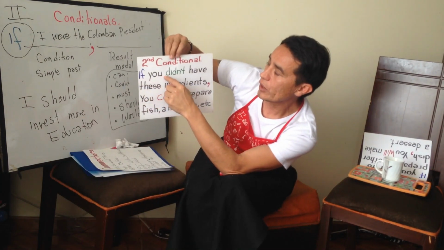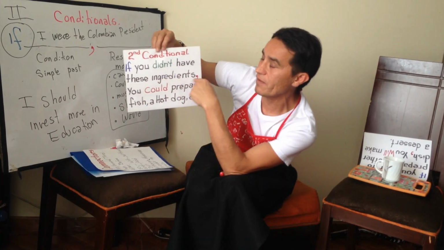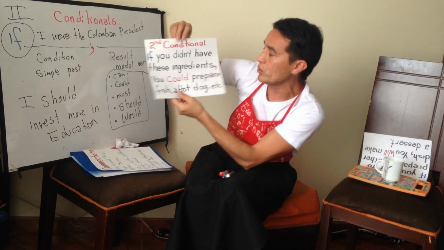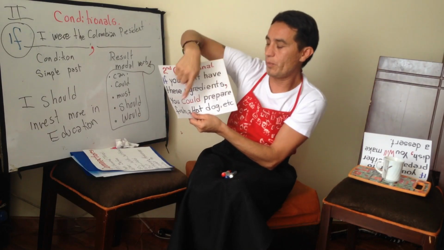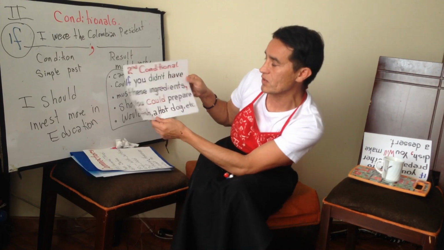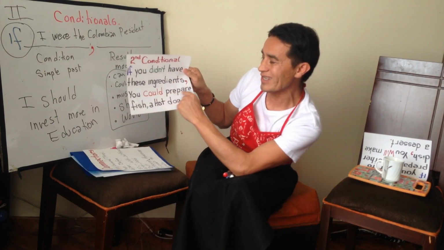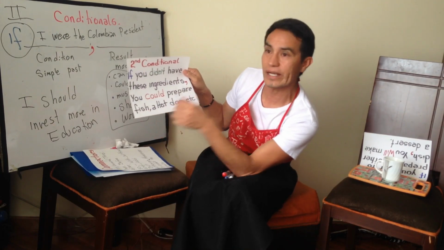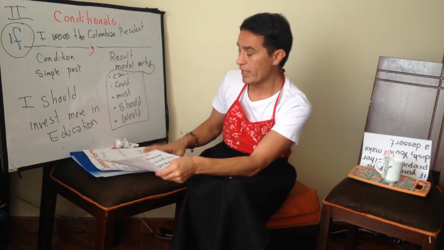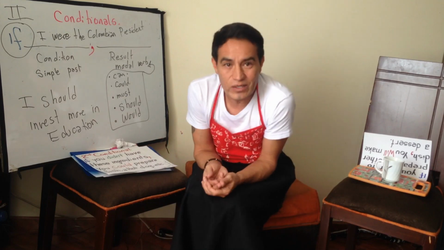Si tú no tuvieras estos ingredientes, is a supposition, comma, you could, modal verb, prepare fish, a hot dog, etc. Si tú no tuvieras estos ingredientes, coma, tú podrías preparar pescado, carne, una ensalada, un postre, whatever you want. Yes? This is the second conditional.